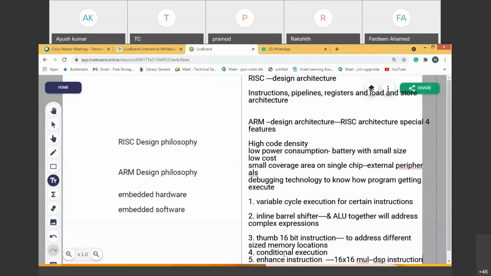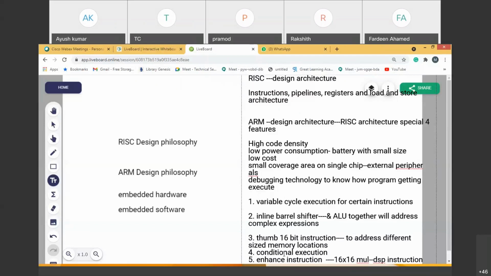It has all the RISC properties along with the extra properties I have mentioned. The ARM architecture, along with the extra peripherals connected to it, forms the complete embedded system.